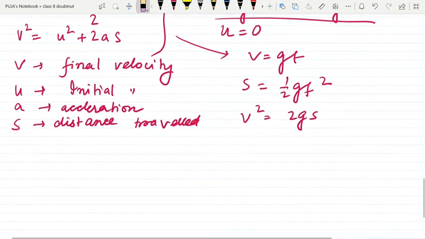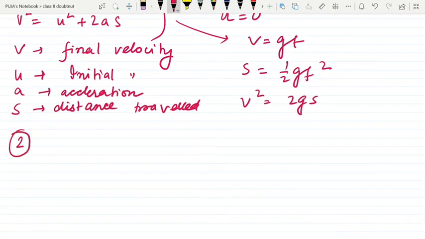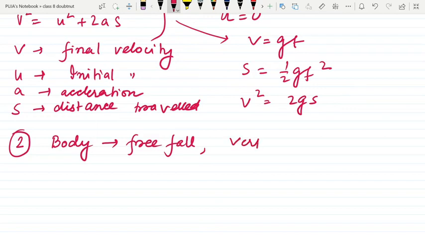Special case number 2: the body is a free falling body, but the body is moving vertically upwards. That is, I have thrown a ball in a vertical upward direction, that is opposite the direction of the force of attraction.